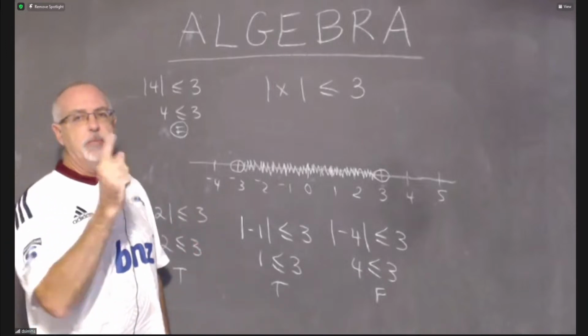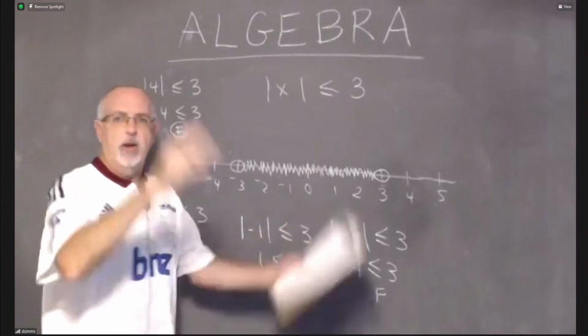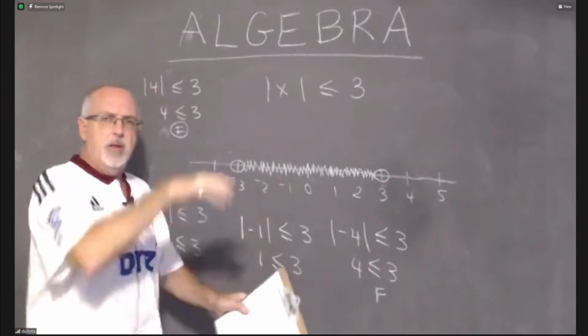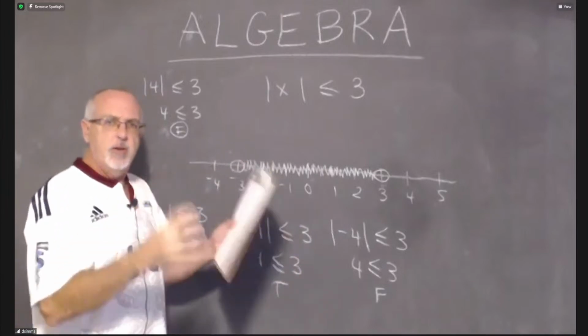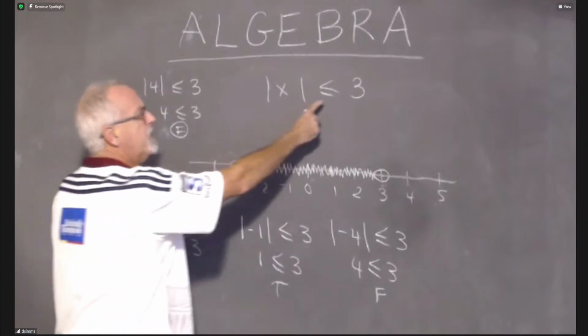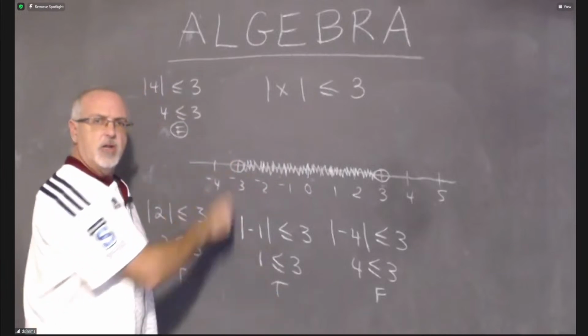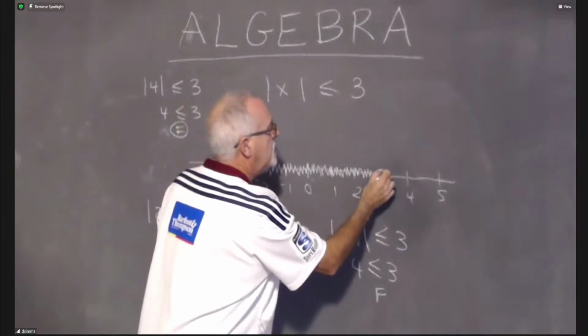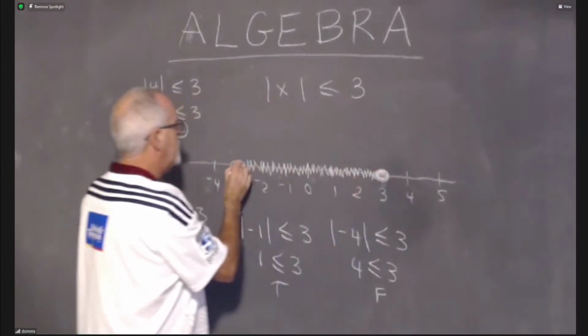Yes, I have forgotten something. And yes, of course, students are saying right now they're typing away, trying to express themselves, and they're saying, you forgot the or equal to. These circles have to be filled in, and those students are right. So because it is or equal to, I am going to fill in the 3 and the -3.